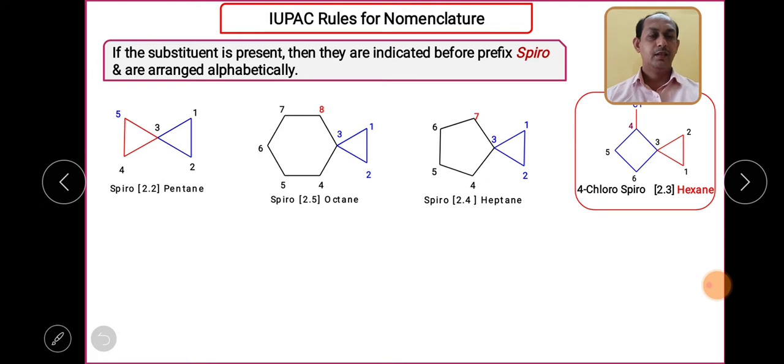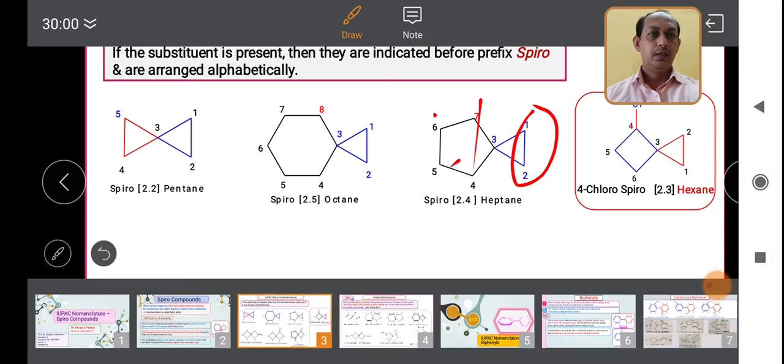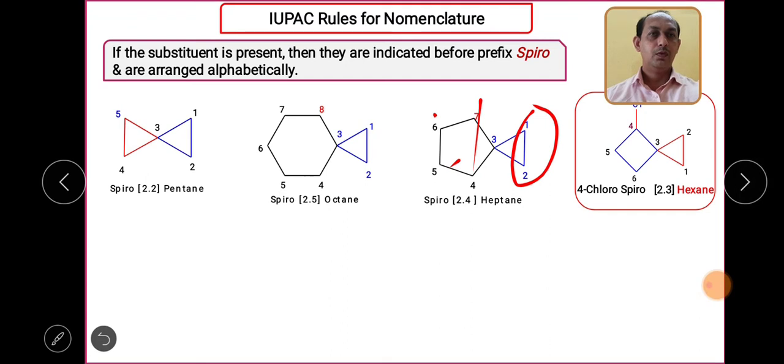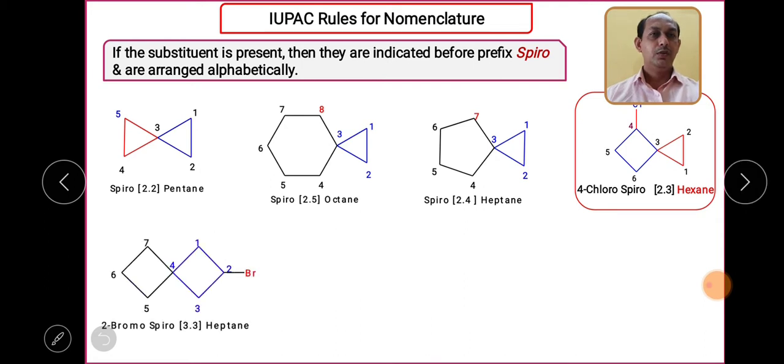Next, very simple, spiro, then 2.4, and the maximum number of carbons, that is the parent alkane, is, as there are 7 carbon atoms, heptane. The numbering you can go either in the clockwise direction or anti-clockwise. Unless your compound is a plain hydrocarbon, you should not bother.